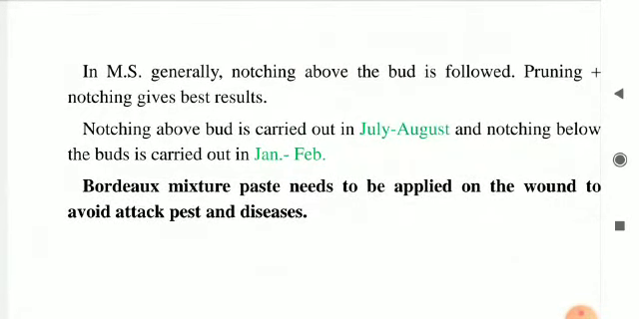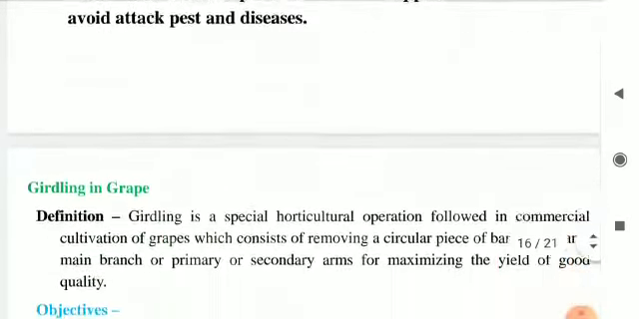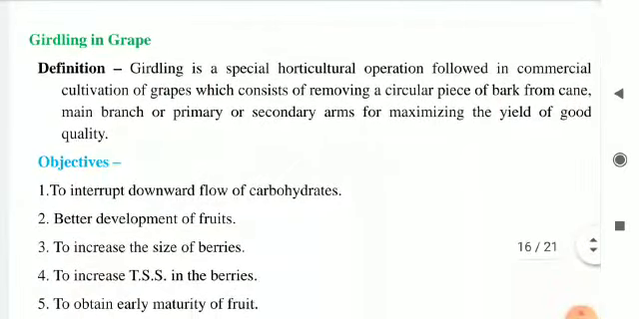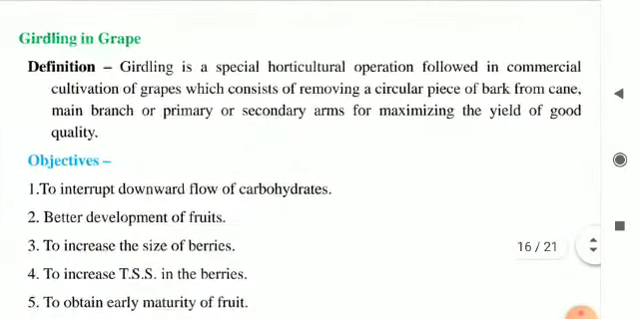So we will move on to the next special horticulture practice, that is girdling in grapes. Now first of all we will see the definition of girdling, and then we will move to the objectives. Now this operation is specially carried out in grapes. As we saw earlier, the notching operation is specially followed in fig. Then also we saw the Bahar treatment is specially followed in pomegranates and citrus crops, and the bending operation is followed in old varieties of guava. So we will see in this slide the definition of girdling in grapes.